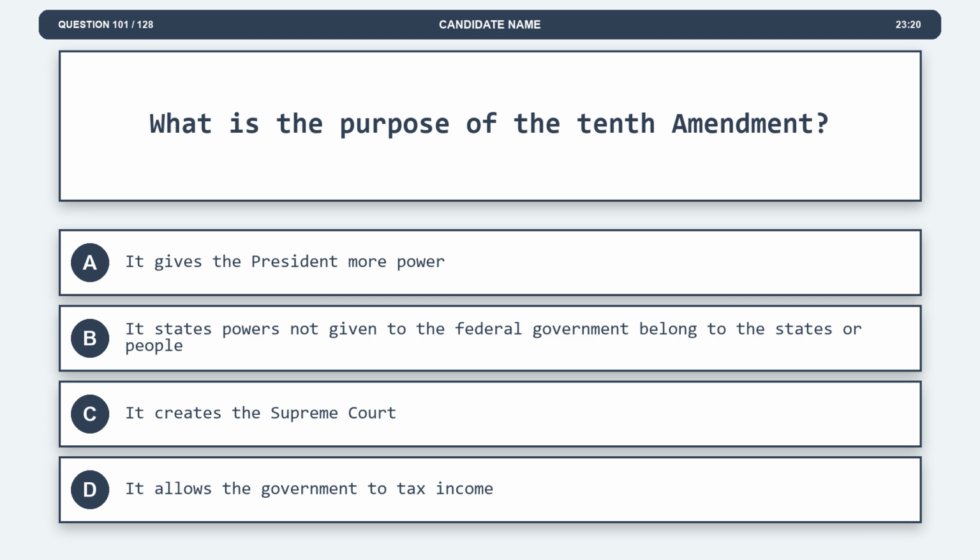Question 101. What is the purpose of the 10th Amendment? Option A, it gives the President more power.